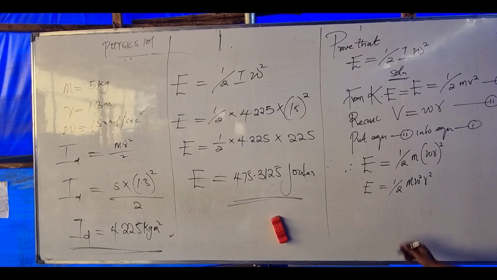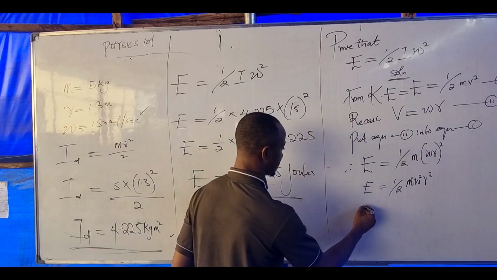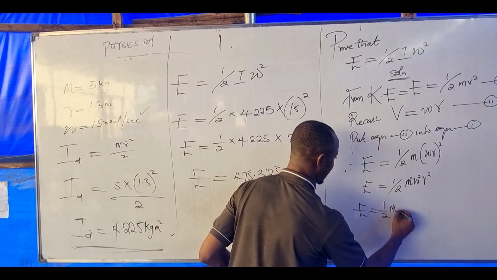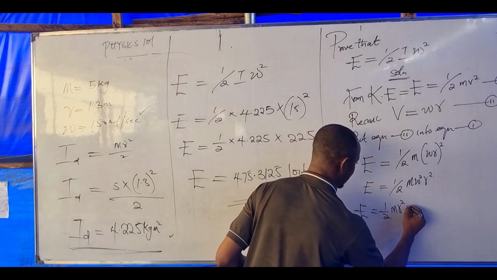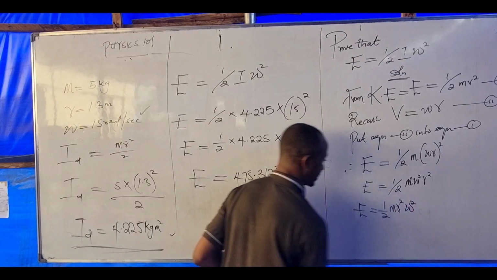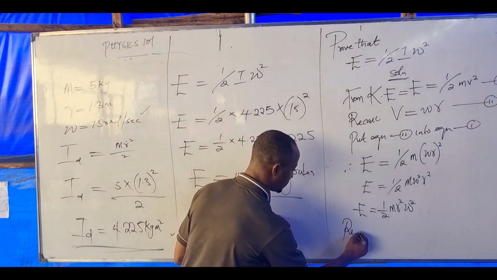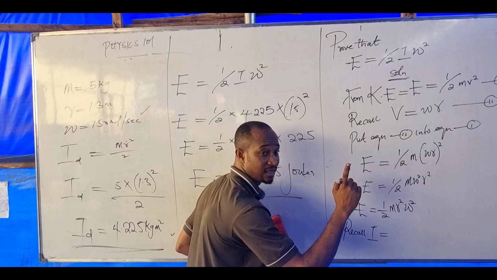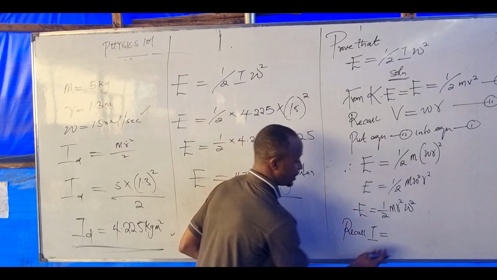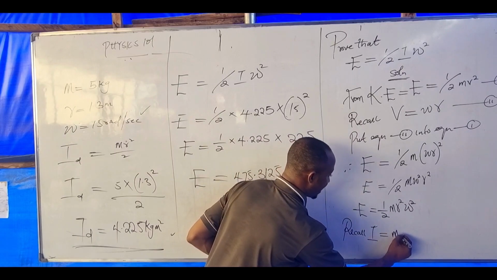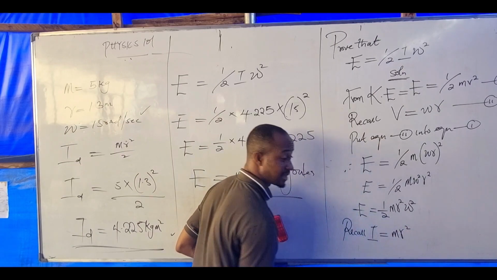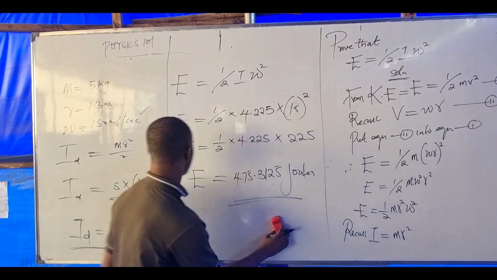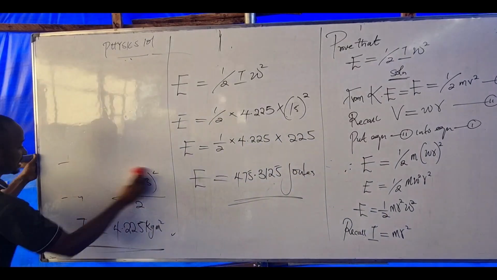I can also rearrange this to be what? Energy equals half m r squared times angular velocity squared. Recall that the inertia of a point mass is mass times r squared. Can I replace this here with I? If I replace that, what would be the final answer there?